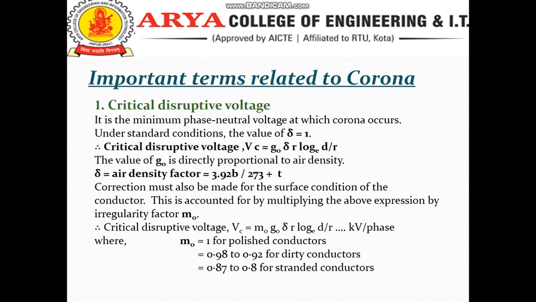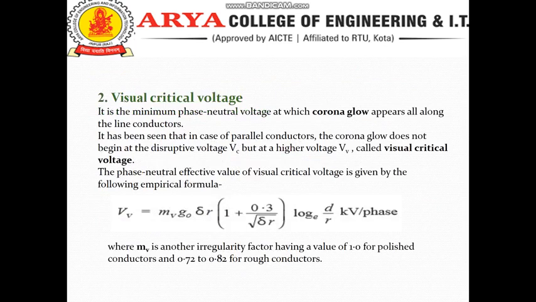The correction must be made for the surface condition of the conductor. This is accounted for by multiplying the above expression by the irregularity factor m0. The critical disruptive voltage Vc is equal to m0 g0 δ r ln(d/r) kV per phase. m0 is 1 for a polished conductor, 0.98 to 0.92 for a dirty conductor, 0.8 to 0.84 for a standard conductor.